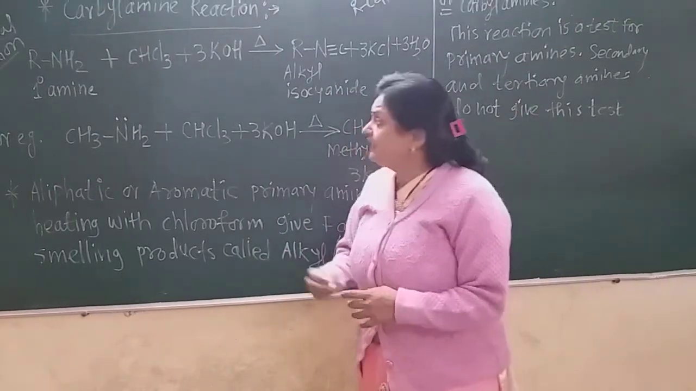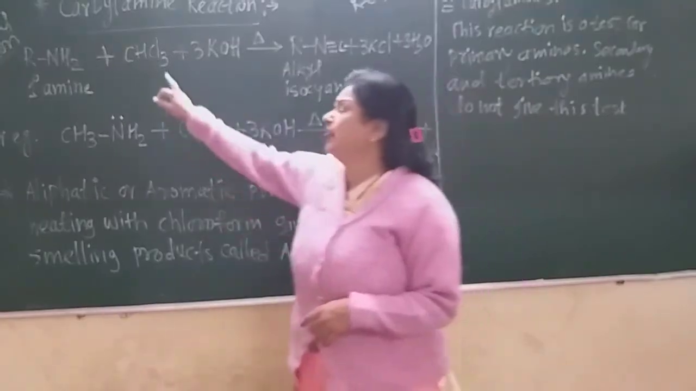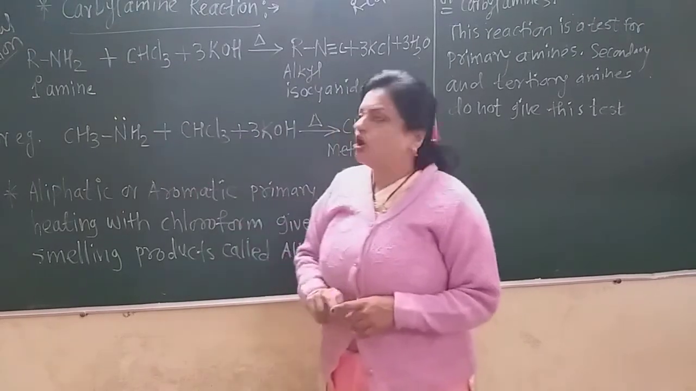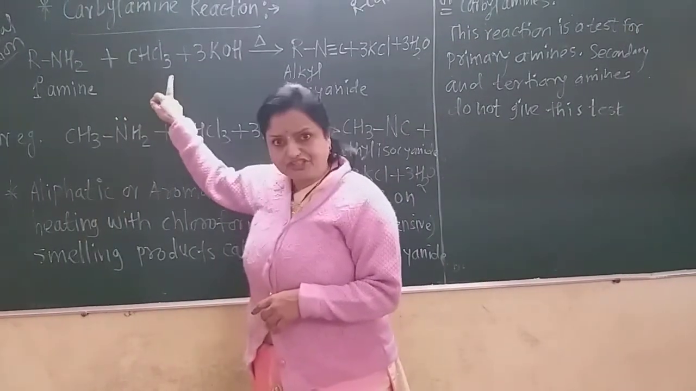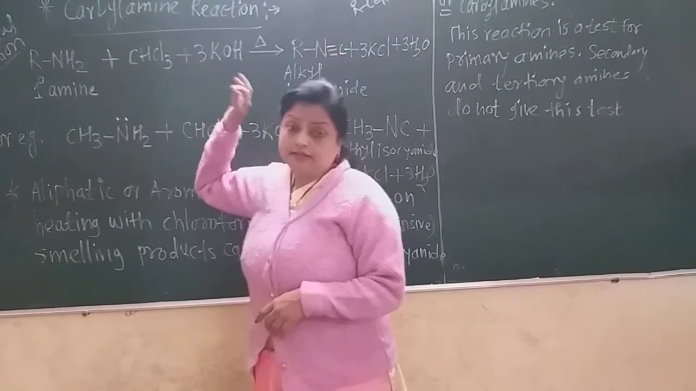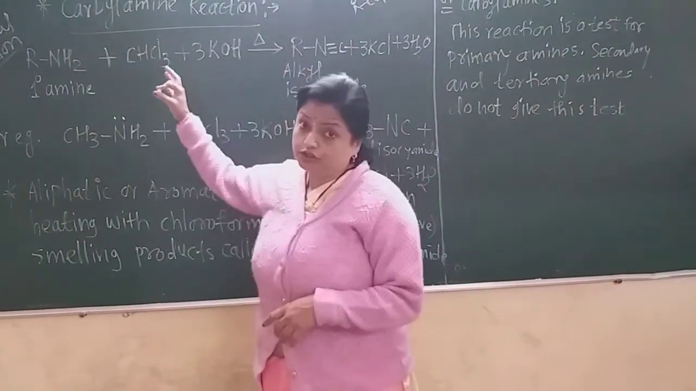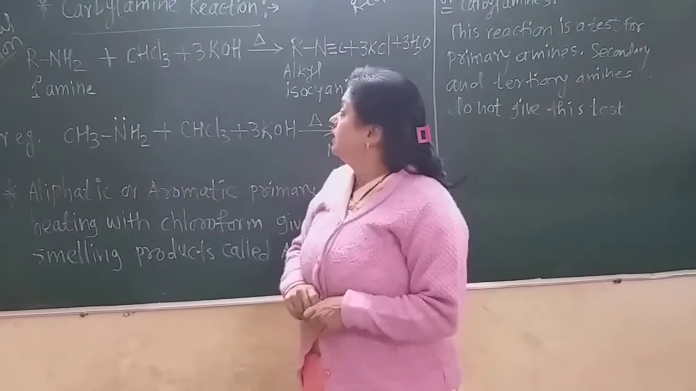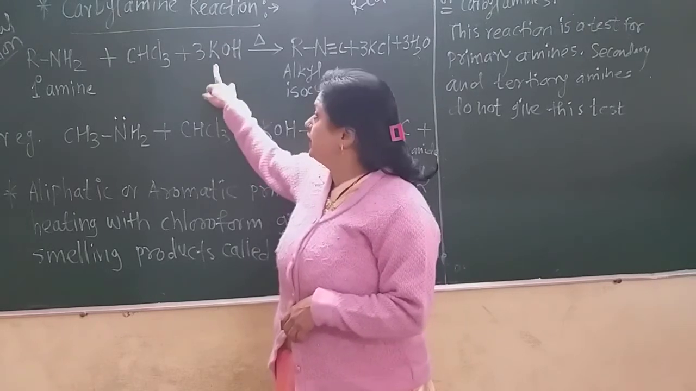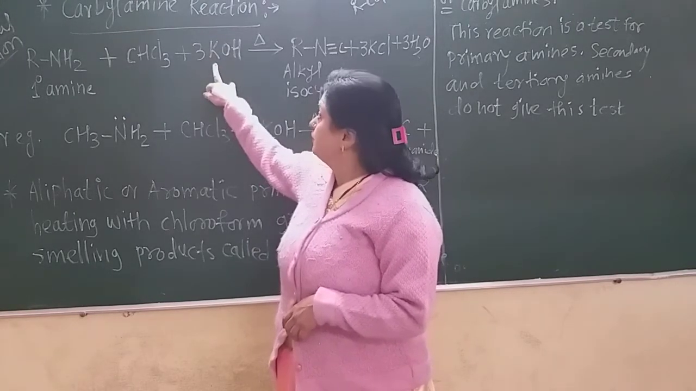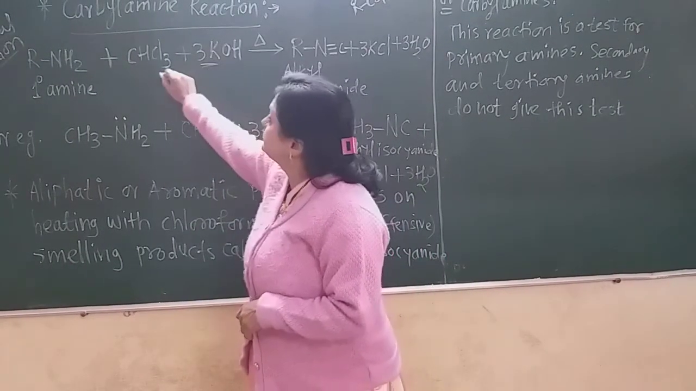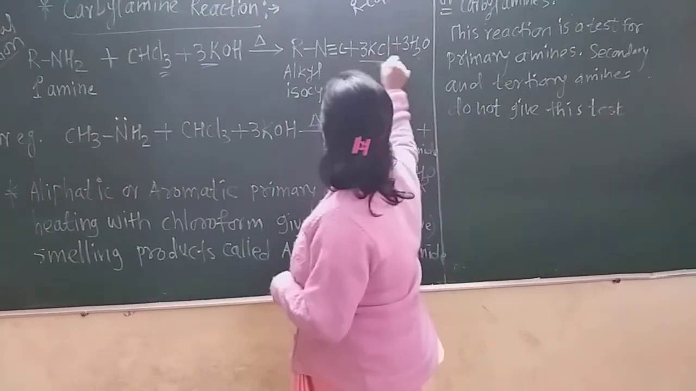Now in the presence of chloroform, the IUPAC name of this compound is trichloromethane, or it is commercially called chloroform. You know that chloroform is an unconsciousness reagent for biological specimens. And in the presence of strong alkali, potassium hydroxide, 3 molecules of potassium hydroxide are required for this reaction, because the byproduct, this 3K and this 3Cl, form thrice KCl molecule.